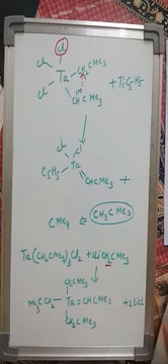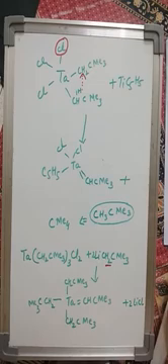Now the third method is the actual alpha elimination, which we have read earlier also. What is going to happen here is a hydrogen atom or a group is removed from the alpha carbon atom, and when it is removed from the alpha carbon atom, it is called alpha elimination.